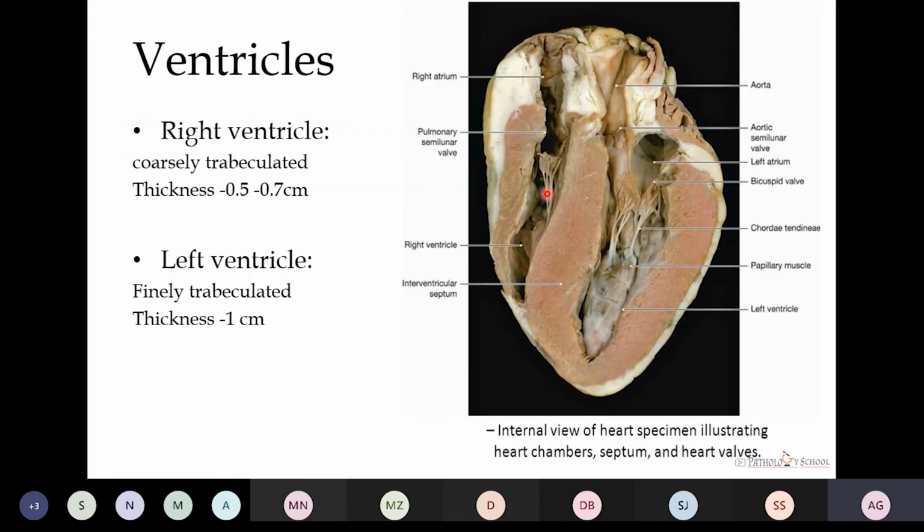Now, talking about the ventricles, the right ventricle is coarsely trabeculated, and the compact portion is thin, having a thickness of 0.5 to 0.7 centimeter. Whereas on the left side, the left ventricle is finely trabeculated, and there is a thick compact portion. The thickness is up to 1 centimeter. The outflow tract in case of right ventricle is also trabeculated, whereas in case of left ventricle, the outflow tract is smoother.